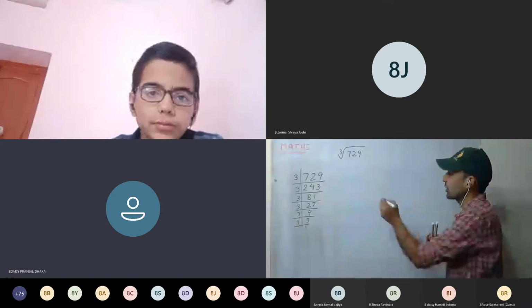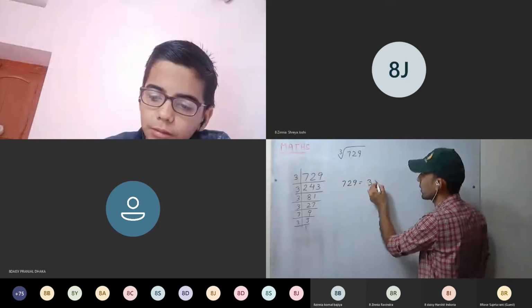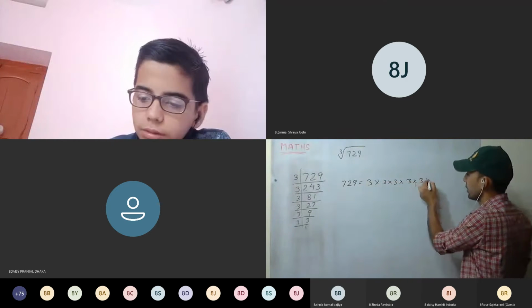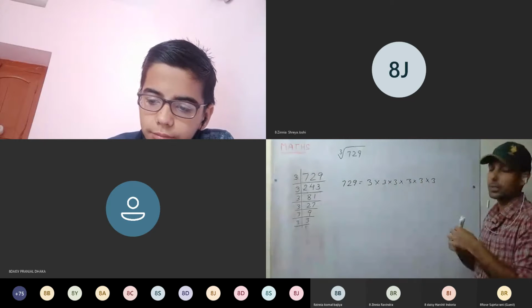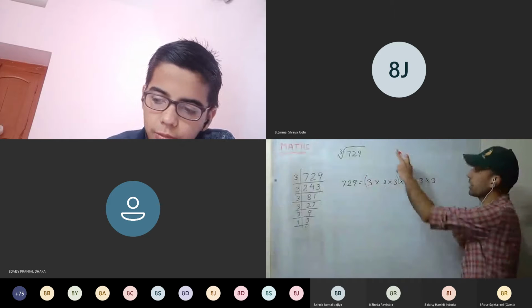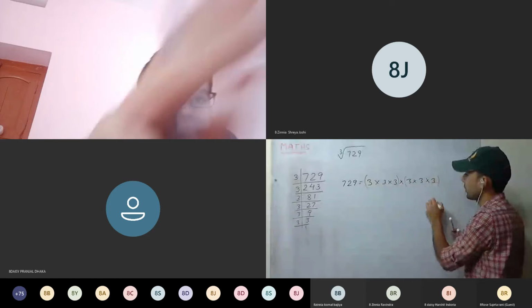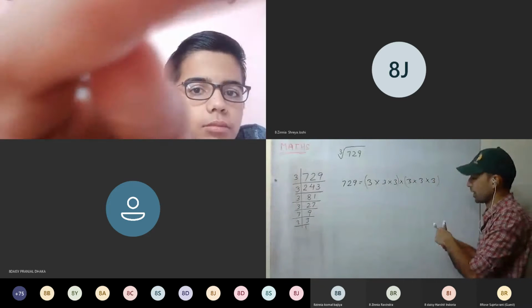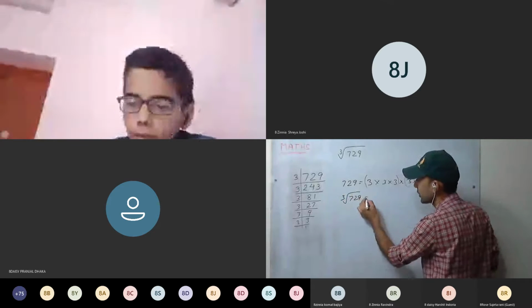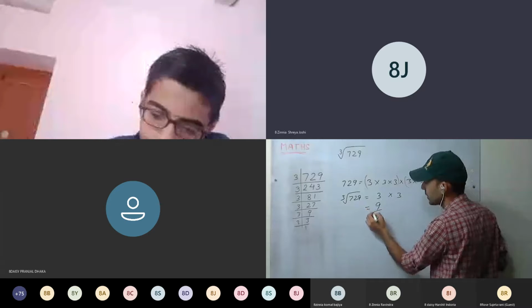So next, how we are going to do? 729 equal to, write all the prime factors: 3, 3, 3, 3, 3, 3. Now form the triplet. In square, what we did? We made the pair. Here make the triplet. Always remember that. Next, cube root of 729 is equal to, take one out of each triplet, 3 into 3, it is 9.